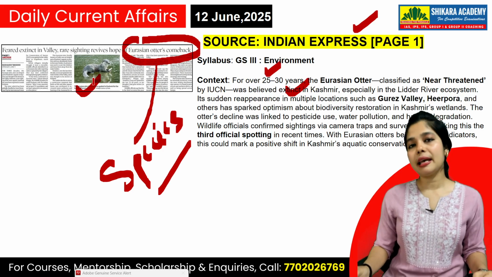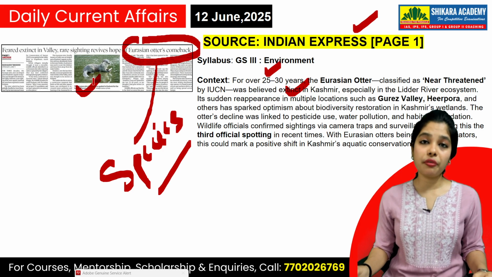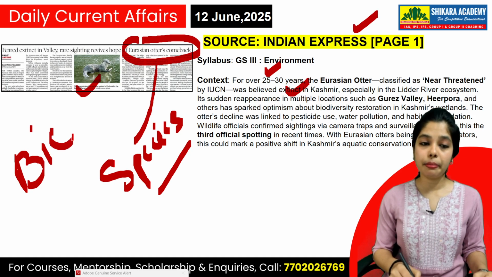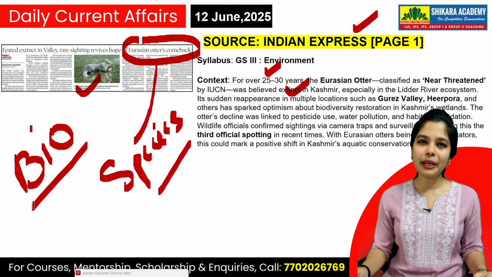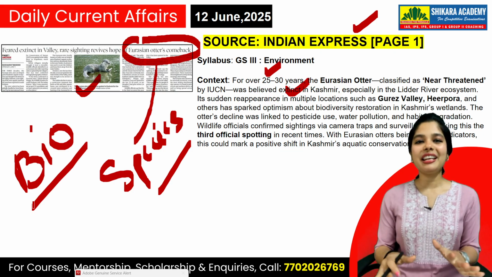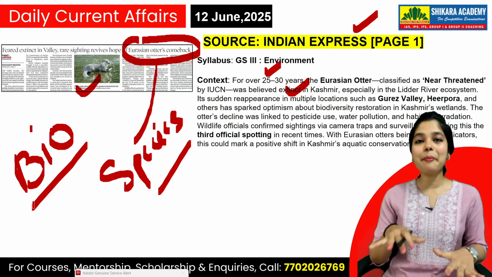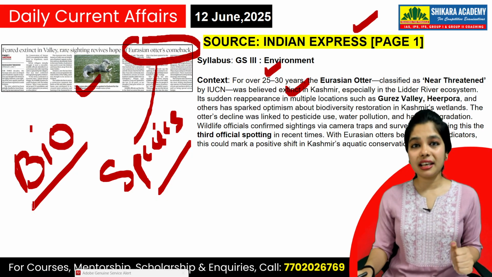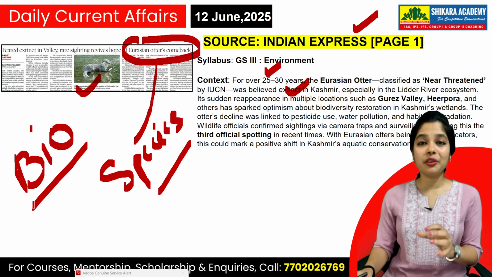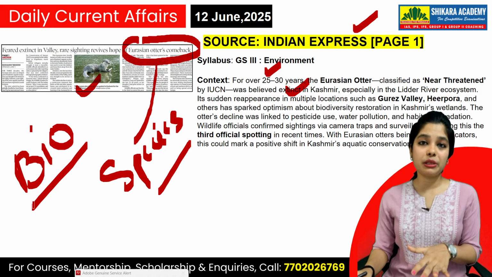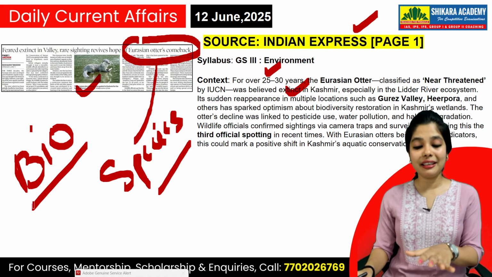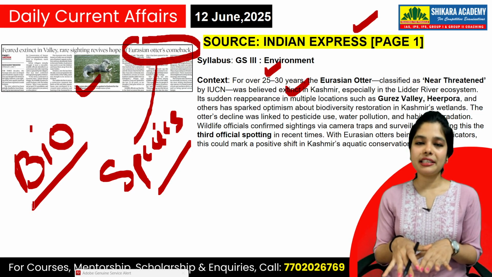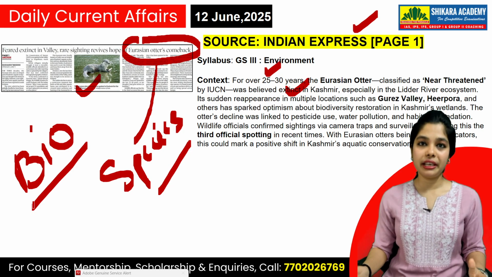See, one of the best uses of Eurasian otter is that they are bioindicators. Yes, they are bioindicators. What are bioindicators, students? Whenever there is a degradation, whenever there is an imbalance in your environment, then these species will start dying. And when these species start dying, you will get to know that they are not able to survive. They are bioindicators. When they are not able to survive, humankind is going to be getting extinct in the near future, in the near decades of years.